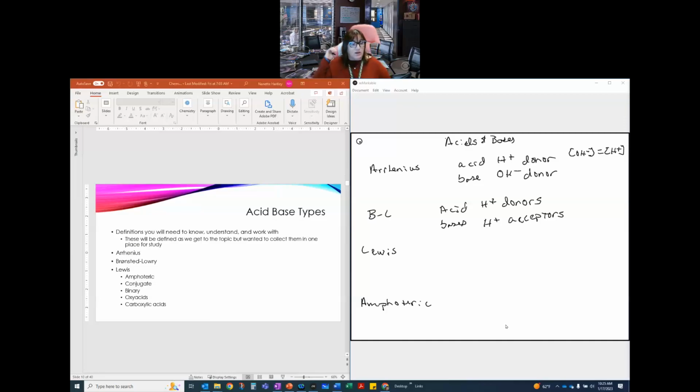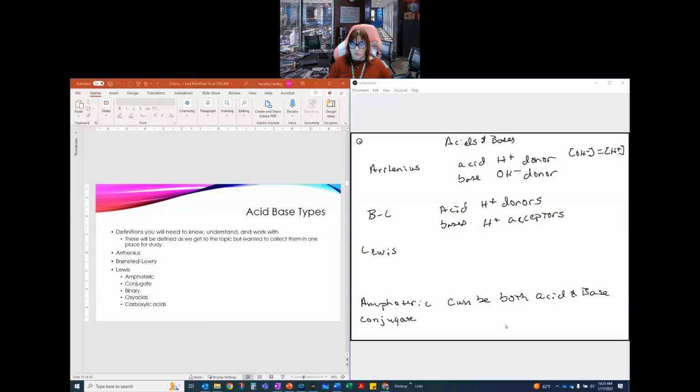Amphoteric. The term amphoteric implies that it can act as both an acid and a base. So water is amphoteric because it can act as an acid donating a proton, or it can act as a base by accepting a proton. We need to be able to talk about a conjugate.